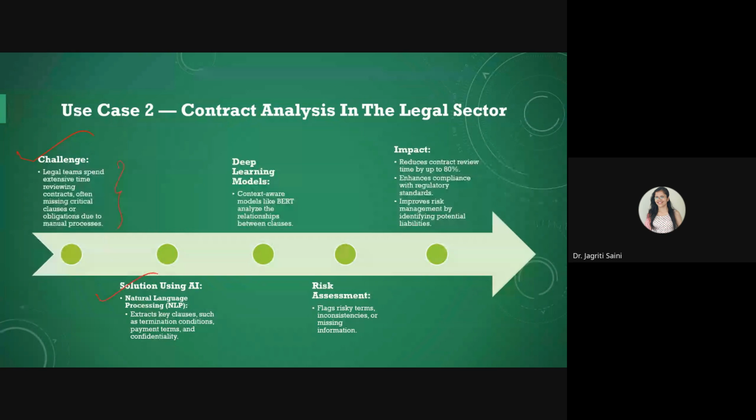But AI based models or natural language processing models can help you to understand those clauses better. It can provide reference to everything, and it can assist in better contract signing, so that you do not get messed up with some unreliable businesses further. It can even make risk assessments in terms of any missing information in your contract, so that you can revise it in a timely manner.